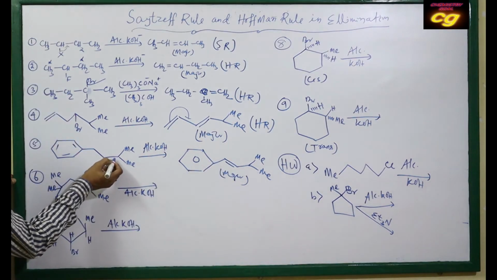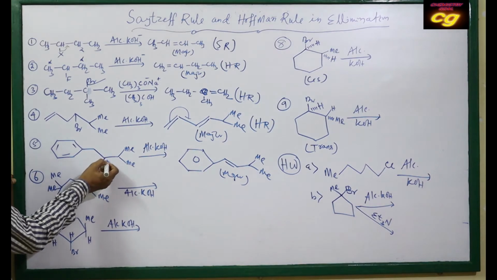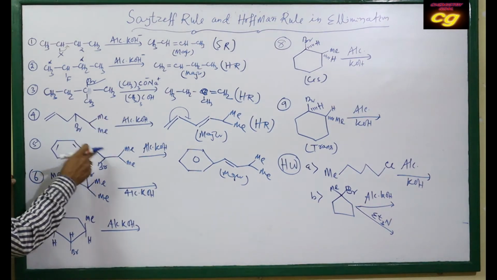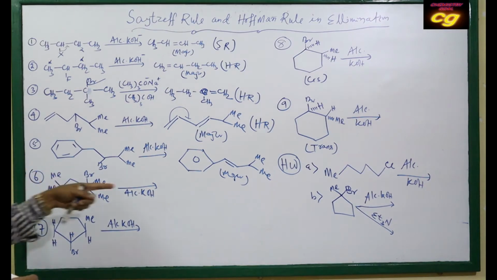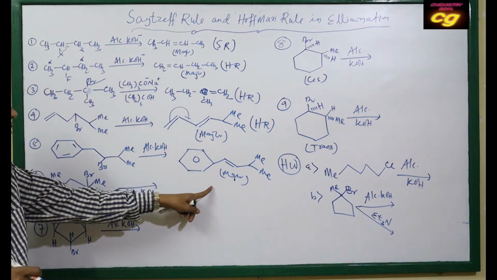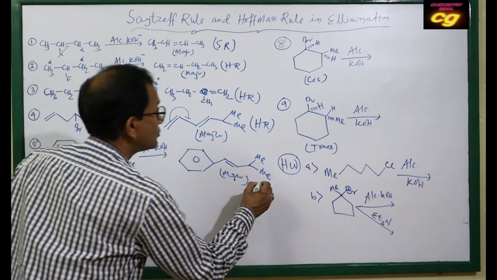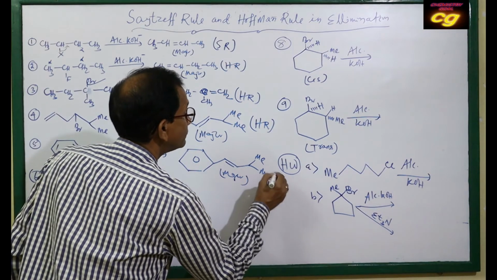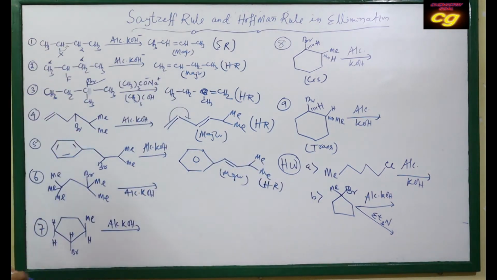But the more substituted product is Saytzeff's rule. But as more conjugation is possible, that's why this is the major product, the more stable product, and it follows which rule? Hofmann's rule. This is Hofmann's rule. So you have to follow it in this way. Then this is the case you see.